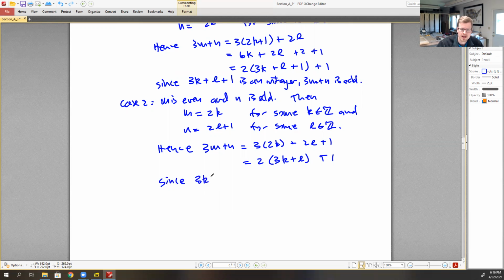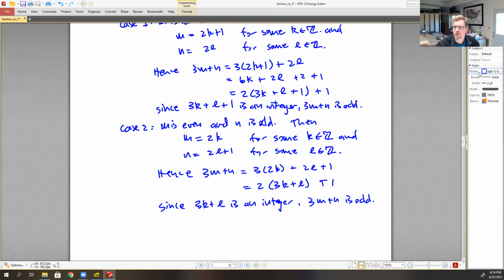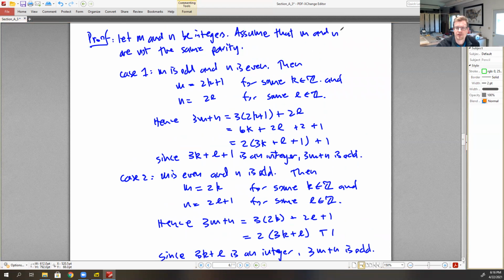Since 3k plus l is an integer, which is a very important detail that needs to be included, we can say that 3m plus n is odd. So we began with the premise. P is true, the premise.